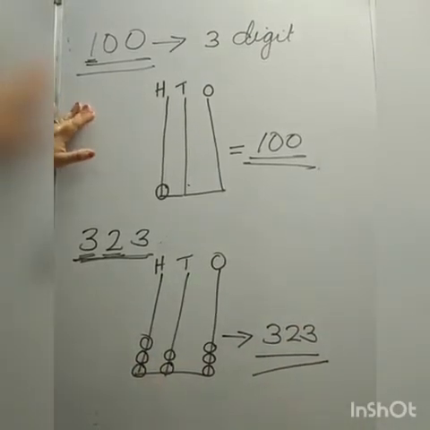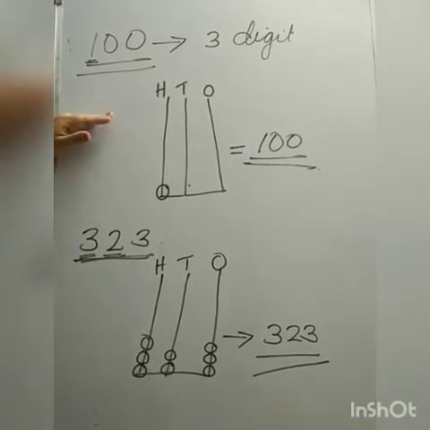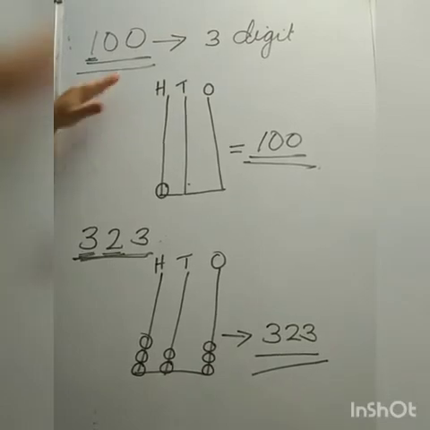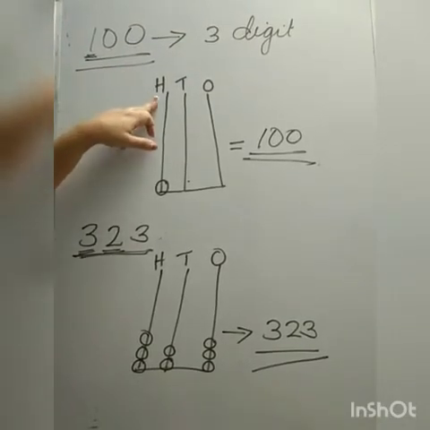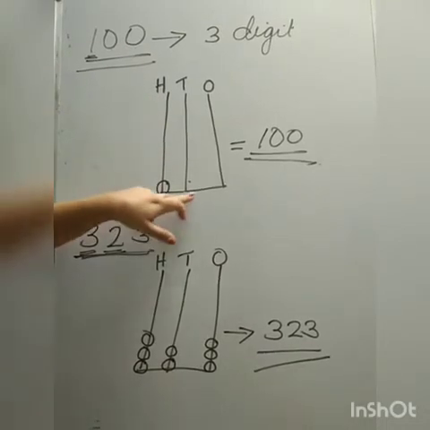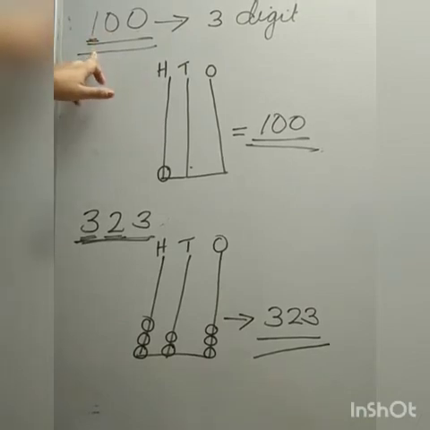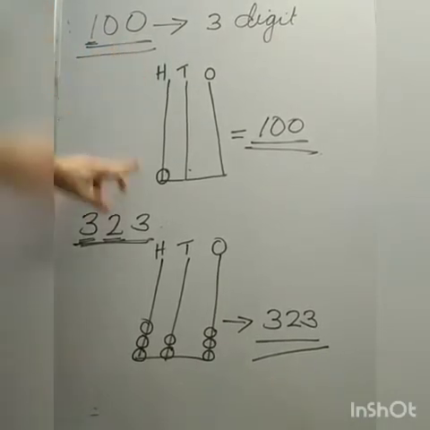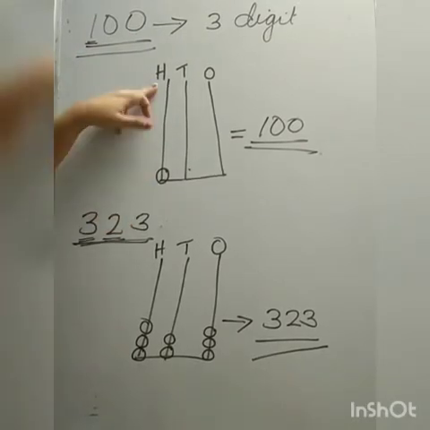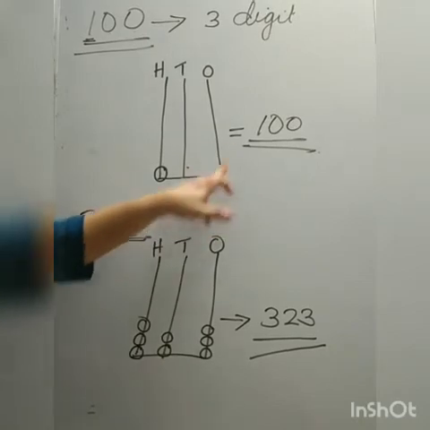We already learned 2-digit numbers on abacus. Now in this chapter, we will learn 3-digit numbers on abacus. See how to represent 3-digit numbers on abacus. In 100, first number is 1 and 2 numbers are 0. So we have to draw 1 bead on hundreds place, and tens place and ones place no beads.